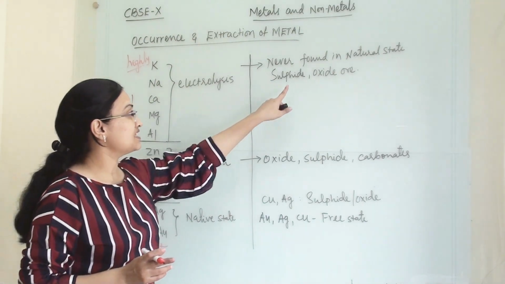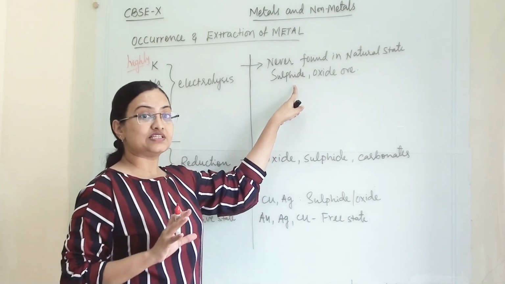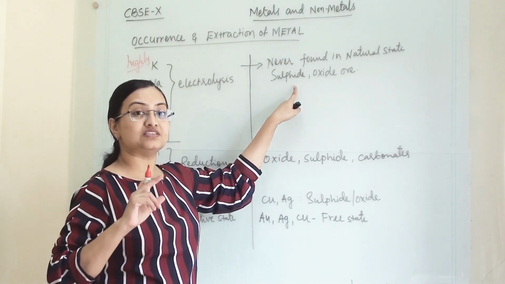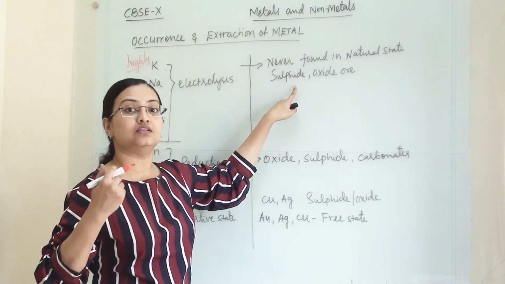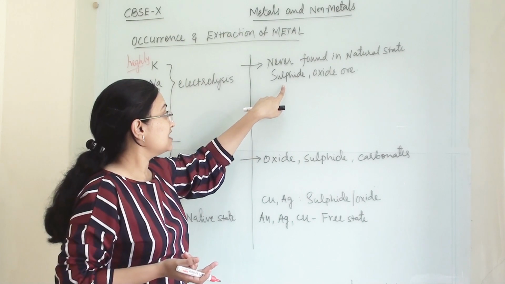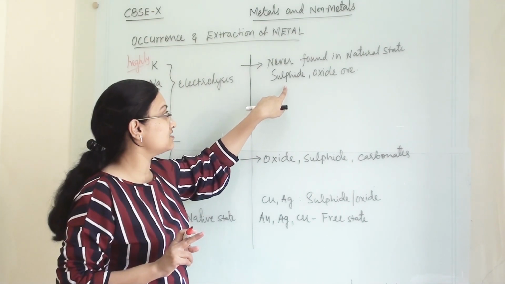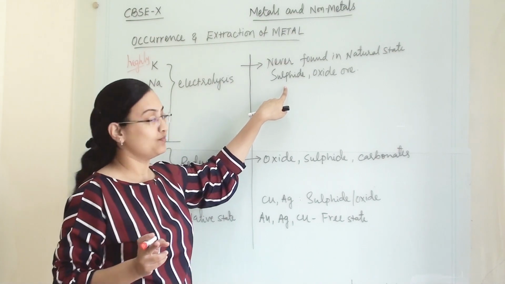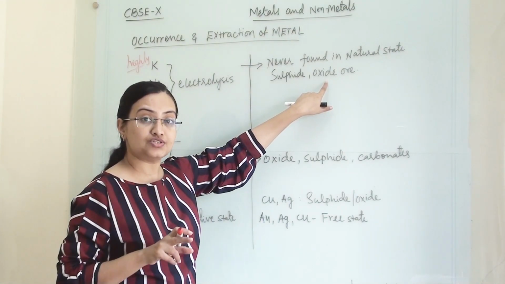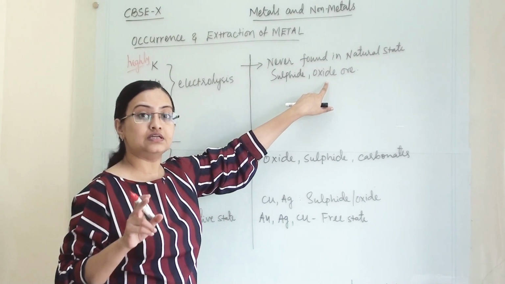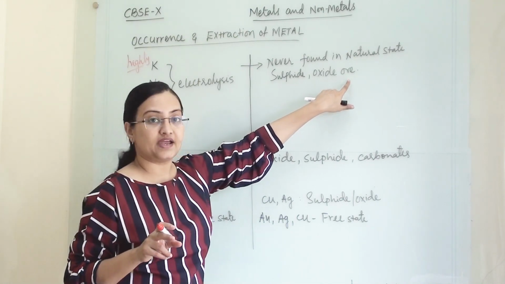Whenever I say a metal remains in its combined state, that means it is combined with another element. If it has combined with sulfur, then it is termed a sulfide ore. When it has combined with oxygen, then that mineral is termed an oxide ore.